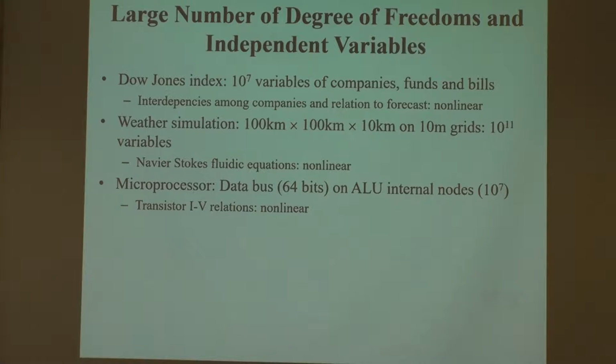You can easily see that in this very, very coarse grid, on a not very large area, you have 10 to the 11 variables. Okay, so when these 10 to the 11 variables depend on each other, then this becomes a very, very large problem.